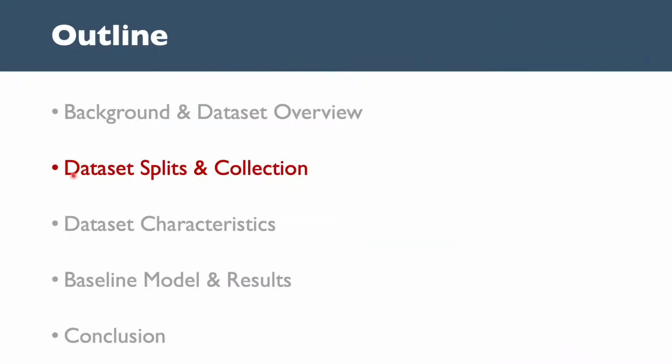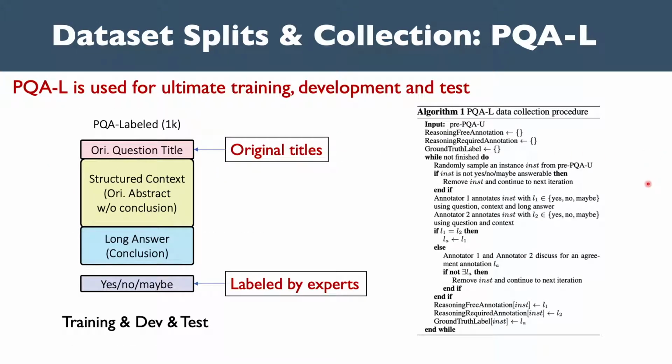Now I will introduce the dataset splits and collection. PubMedQA has three splits. The first one is PQA-Labeled, or PQA-L for short. For this, we collected 1K expert-labeled instances. 500 of them are used for cross-validation, and 500 of them are used for test.